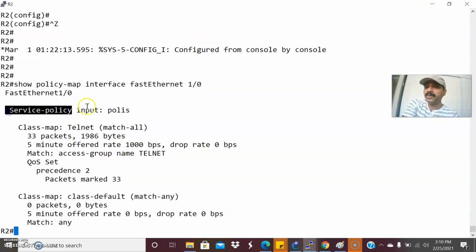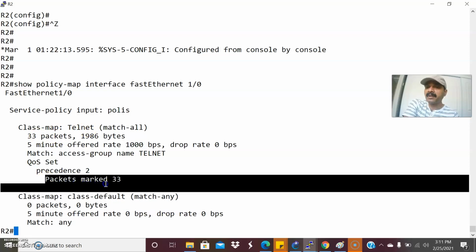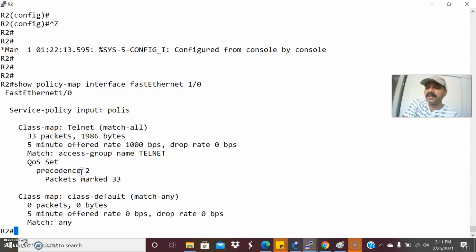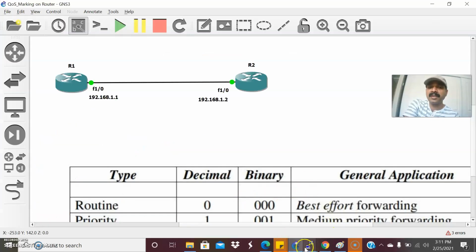Service policy is input. This is the service policy we applied to this interface, followed by the class map. It is matching 33 packets, and you can also see that 33 packets are marked with precedence level 2. That is designated for high priority forwarding, and the traffic is telnet traffic. I hope you understood. The second thing, let us create one more class map for ICMP traffic.